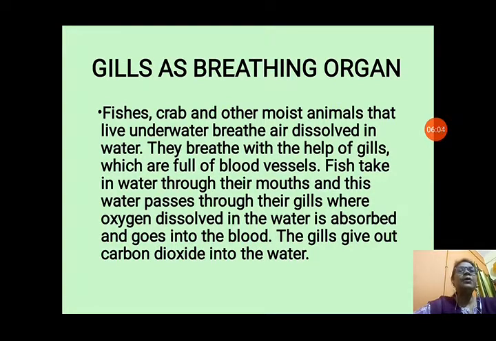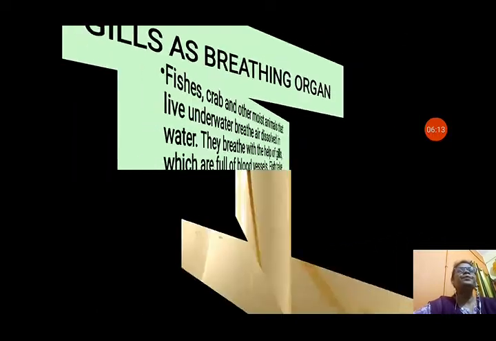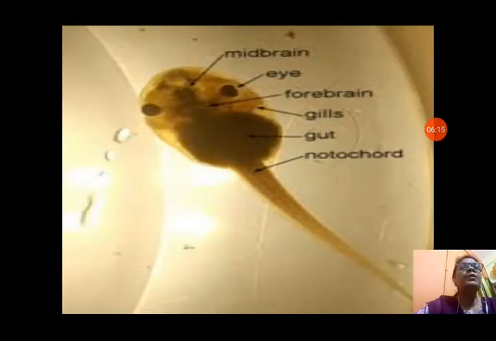The gills give out carbon dioxide back into the water. You can see the baby frog, that is called a tadpole. Tadpoles have gills in the baby stage. When they become adults, their gills are replaced by lungs when they come to hop on the land. But as babies, tadpoles live in the water. That's why they need gills, and they develop gills to breathe in the water.